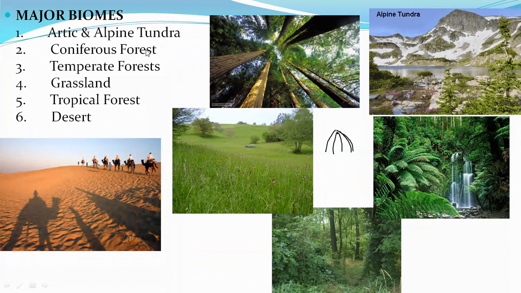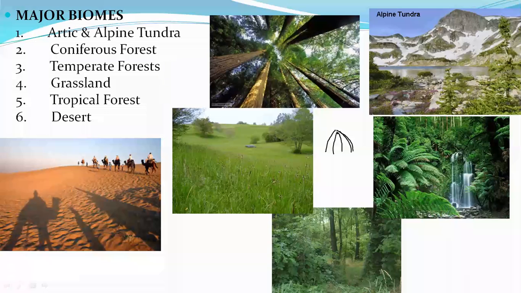So the Arctic and Alpine tundra region. You see it here, right? It has snow and ice in it. The mountains are covered with snow and ice. These are the alpine or tundra regions, where you find those animals which can survive in this temperature.